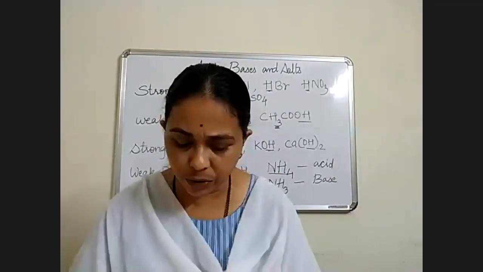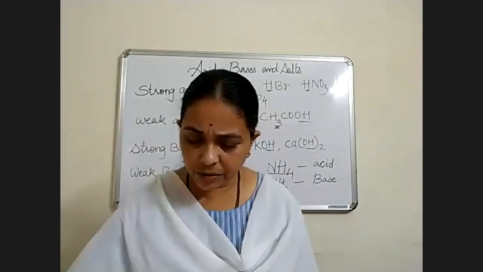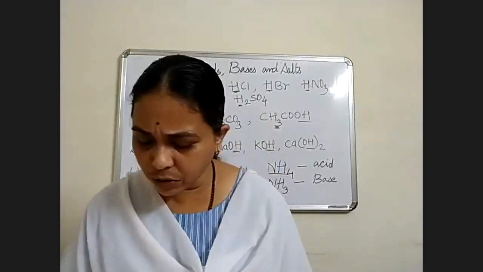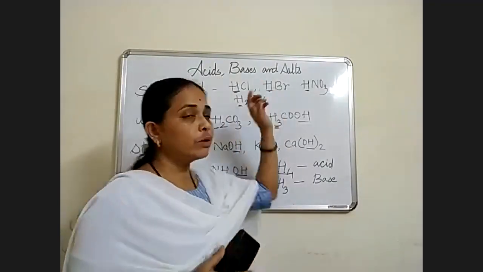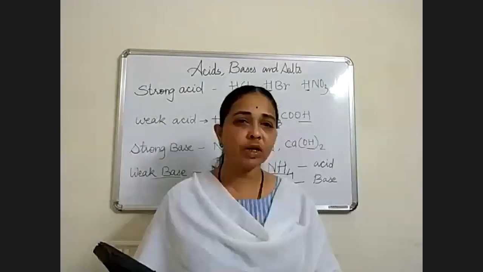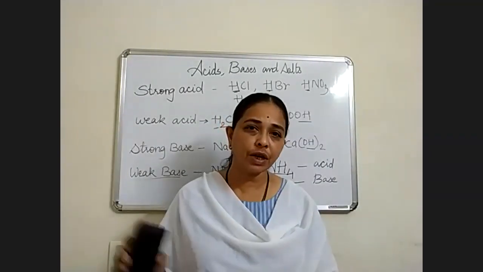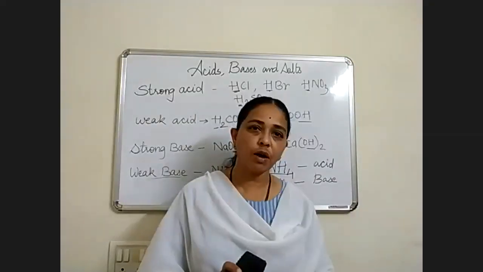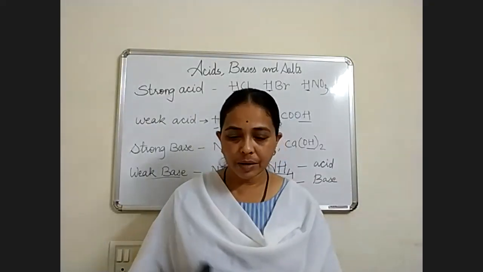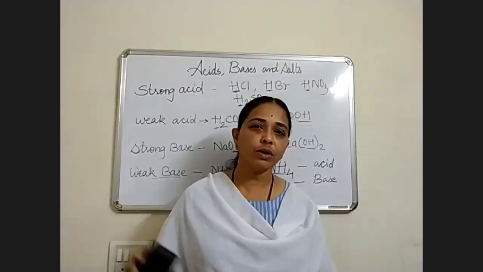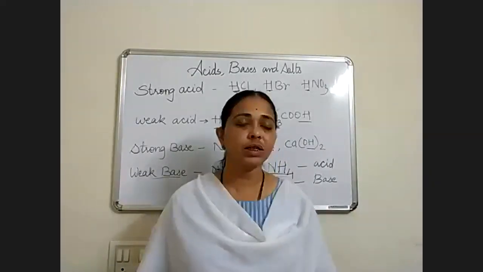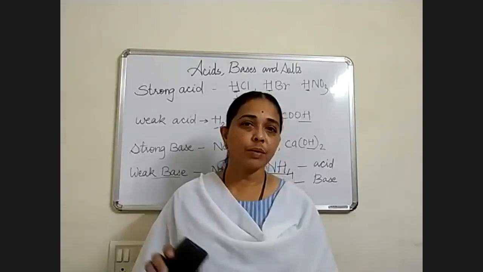Just now I have told you the number of H plus ions given out by the dissociation of one molecule of an acid is called basicity. Any substance, if dissolved in water, gives out H plus ion. The number of H plus ions it gives out is the basicity of the acid. And acidity of bases means the number of OH minus ions given out while dissociating. So that is called the acidity of a base.